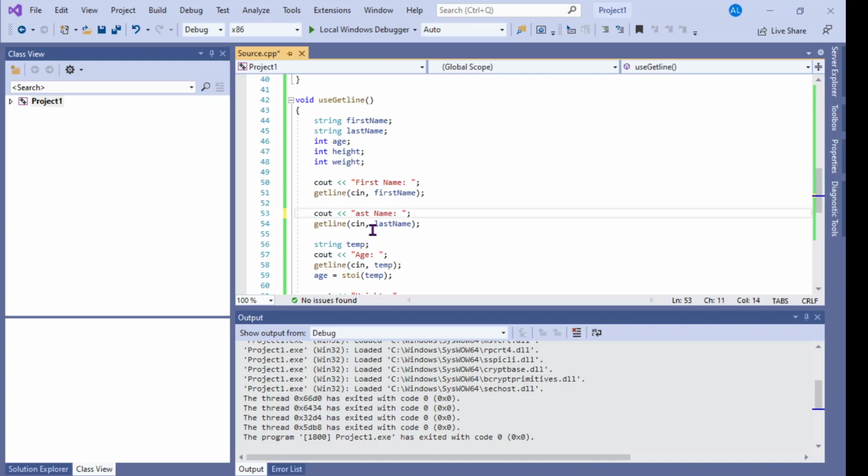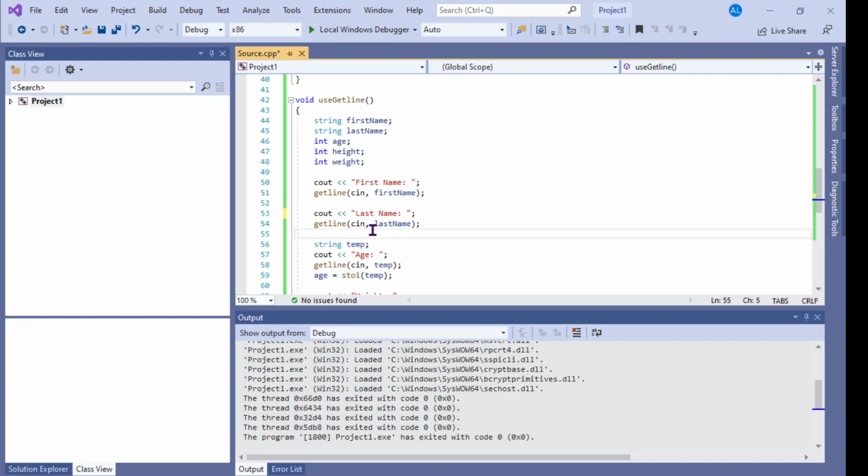But now instead of cin, I'm doing a getline for the first name, getline for the last name. Then I do a getline for the age, putting it into this temporary variable right here. Then I use stoi, string to integer. The st isn't string, it's s to i, string to integer, and it converts that string into an integer.